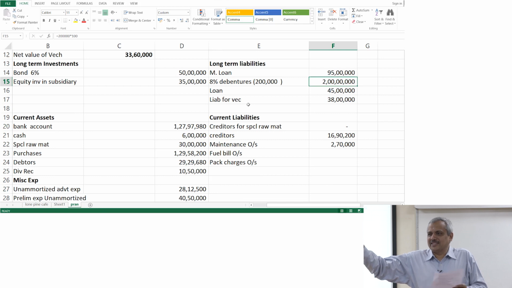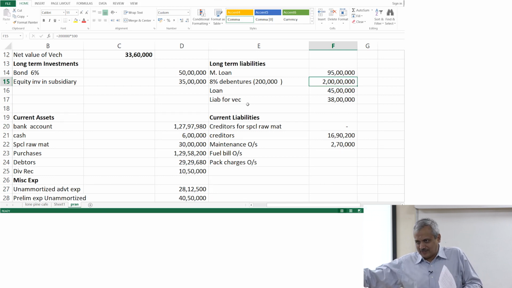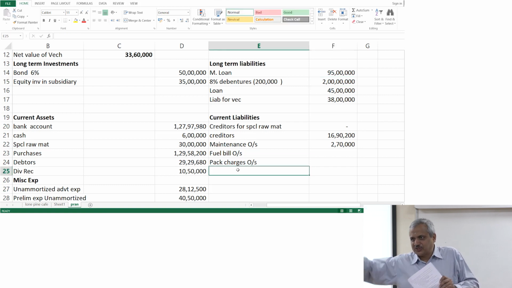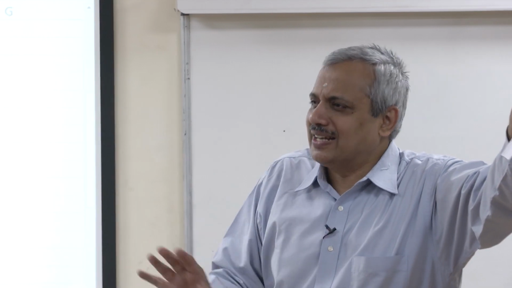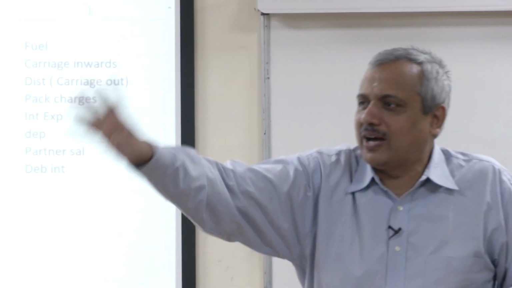Obviously full year, right? 8% is what we have calculated is for the full year. Full year it's payable. You must have either paid half yearly. In that case, they should have taken it on 30th of June and so on. I am assuming it. At the end of the year, it is still due because nowhere have I indicated that I have paid. My company is a new company. I have defaulted on payment of interest because nowhere in the statement is it declared that interest is paid. So it is still payable. It is a liability as of 31st of December, the entire interest, though payable half yearly. Penalty will come later. That we will worry about later, sir. Somebody has to go to the court and file, and by the time he wins, the company itself will be folded out.